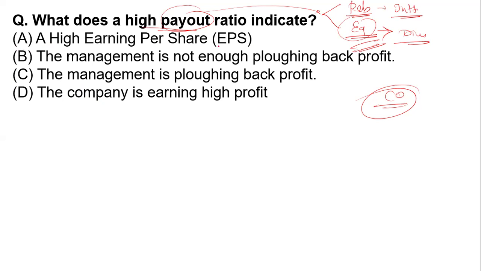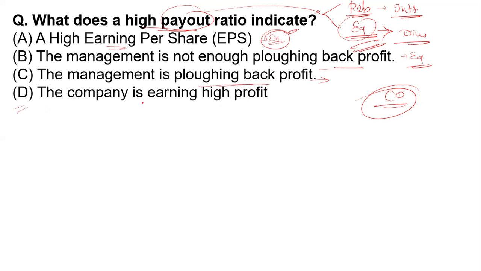Option A, a high earning per share. No, high earning per share is related to the equity, but earning per share does not justify the payout ratio. Option B, the management is not enough plugging back profit. If they are not plugging back enough profit, it does not mean they are not eligible to pay the equity shareholders. Option C says the management is plugging back the profit, but the question is talking about the high payout ratio, and how much we don't know.